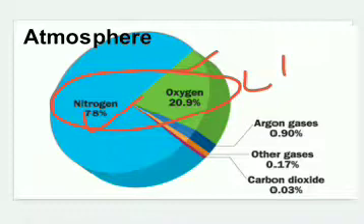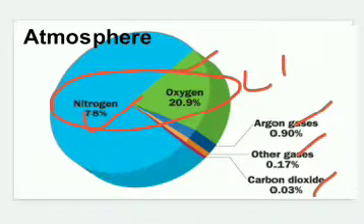So 99% of our atmosphere is composed of nitrogen and oxygen only, and all the other gases are there in the remaining 1%. The gases like argon, carbon dioxide, and some other trace gases. So this is all about the composition of our atmosphere.